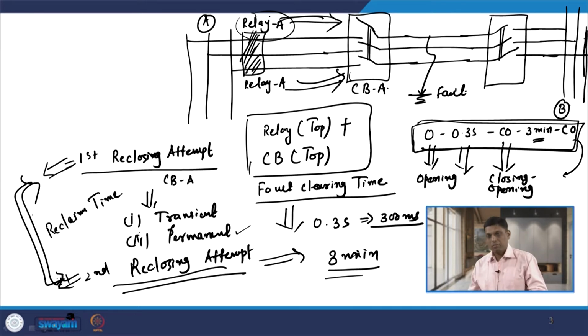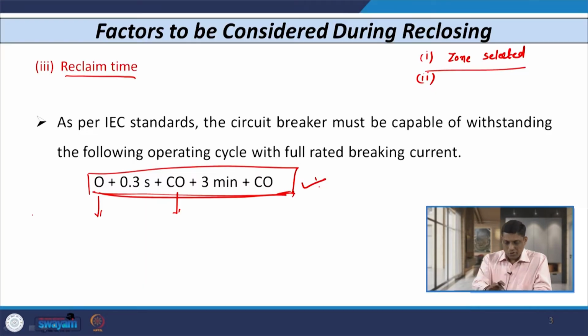Otherwise, if the time between two reclosing attempts is very small, then there are chances that some other recuperation may occur, and because of that some of the faults may not be cleared, or the relay may maloperate in this situation. So, this is all about the operating sequence with reference to the reclaim time.